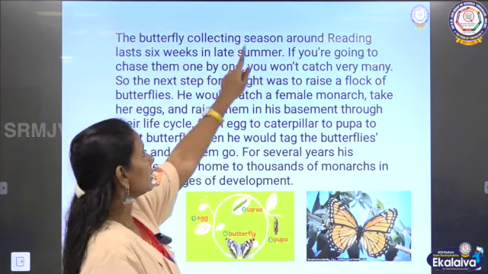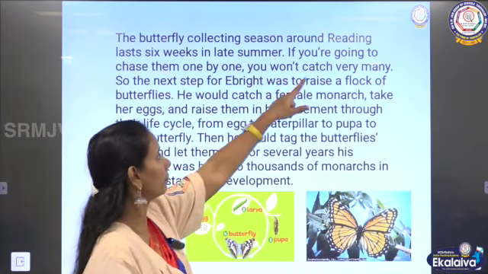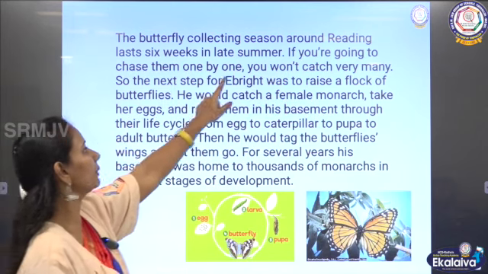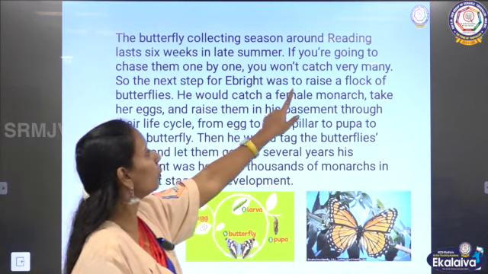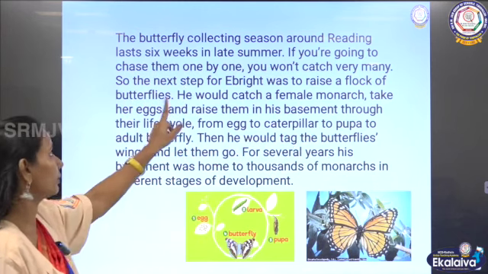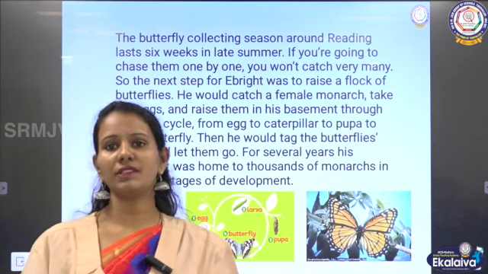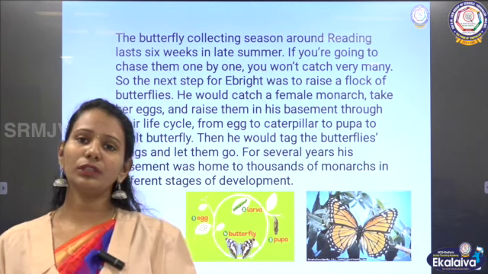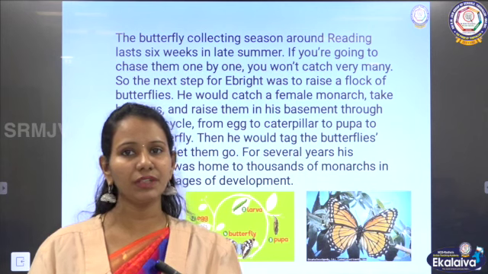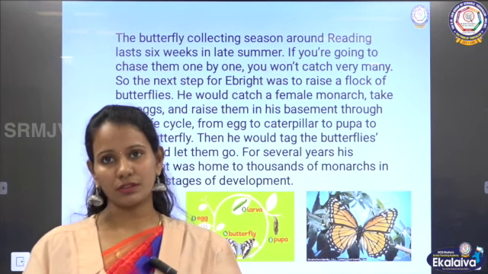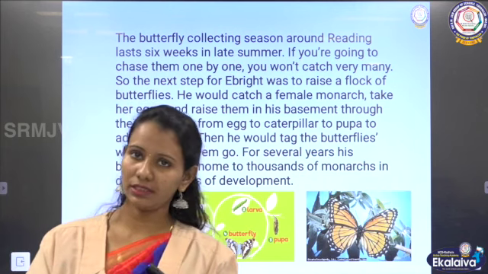The butterfly collecting season around Redding lasts 6 weeks in late summer. If you are going to chase them one by one, you won't catch very many. So, the next step for Ebright was to raise a flock of butterflies. The butterfly season in Redding lasts only during the summer. So, he thought he could not keep running behind every butterfly, catching them and tagging them. That is not an easy way to get a successful result. So, he bred a flock of butterflies in his own place.